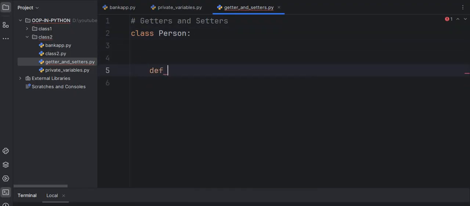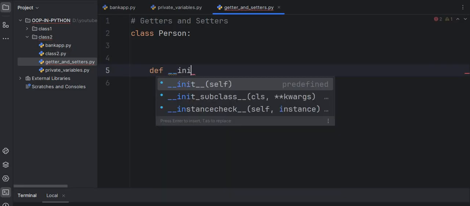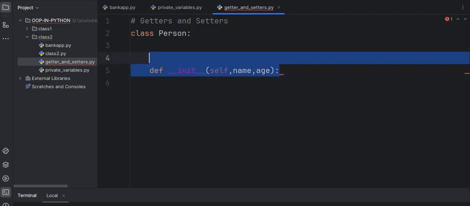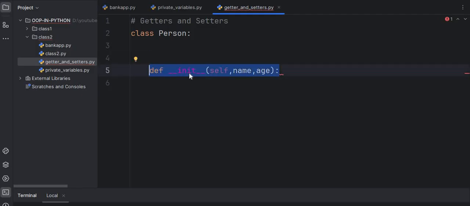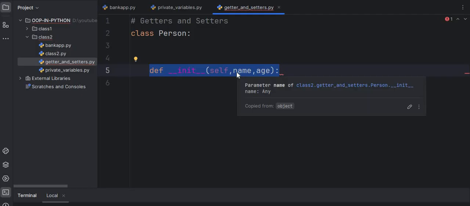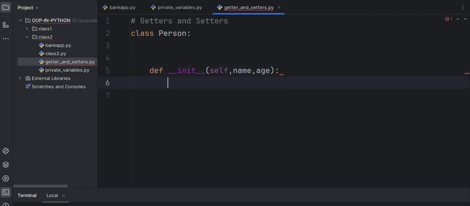So let me create a constructor, the init method, with self, name and age. As we learned in our earlier sessions, the constructor is a method which runs automatically when an object is created. In this example it receives two values, name and age.